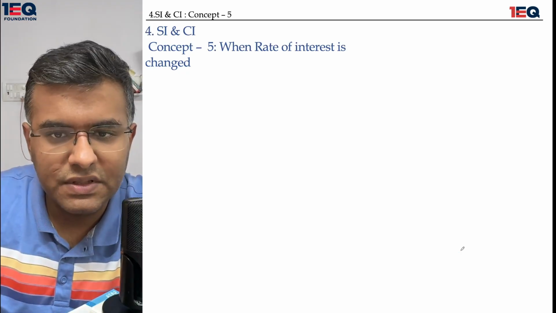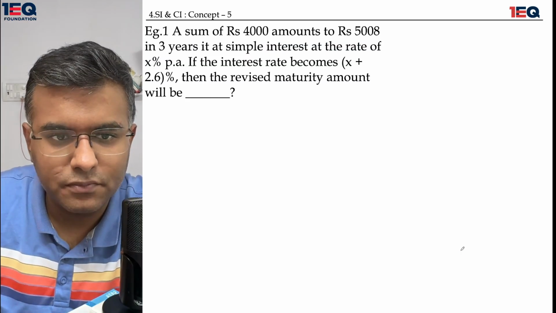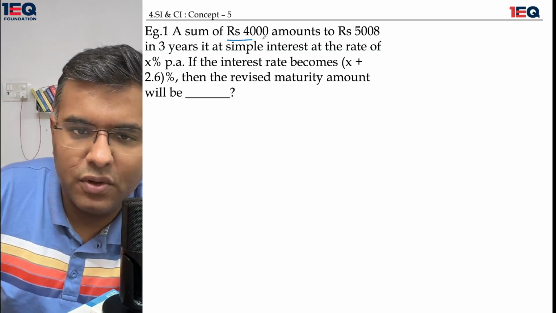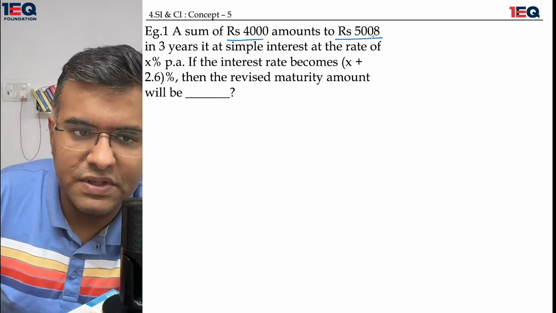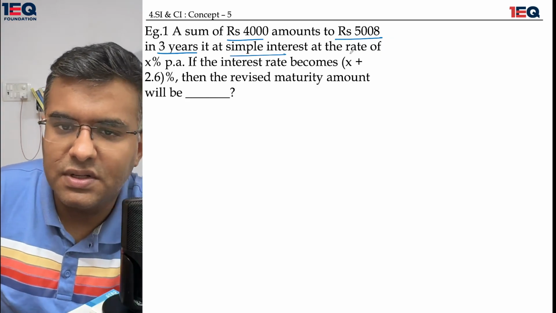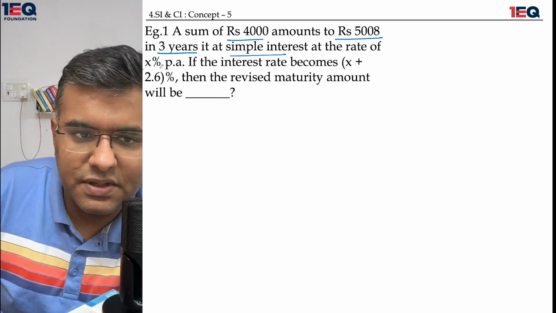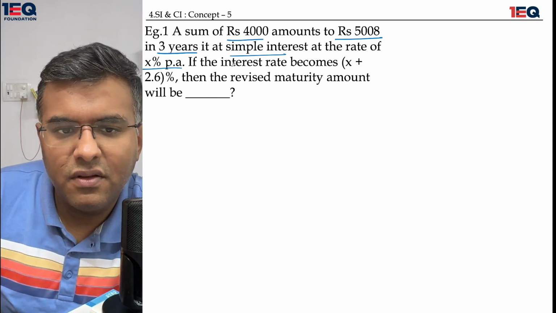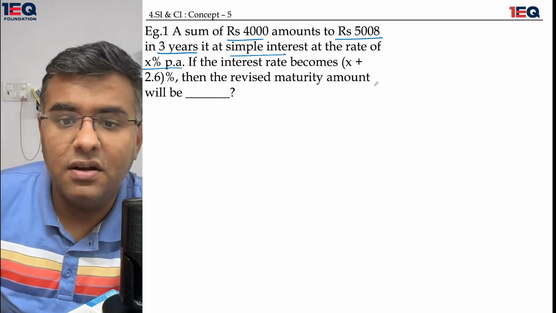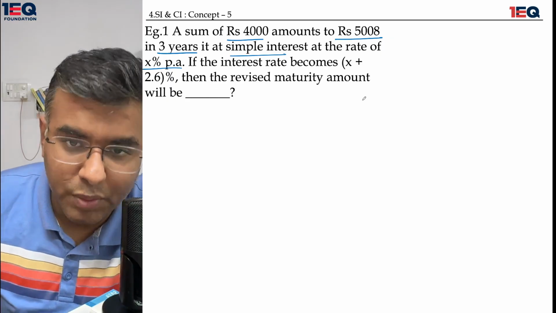When rate of interest is changed. A sum of rupees 4000 amounts to 5008 rupees in 3 years at simple interest at the rate of X% per annum. If the interest rate becomes X plus 2.6, then the revised maturity amount would be?